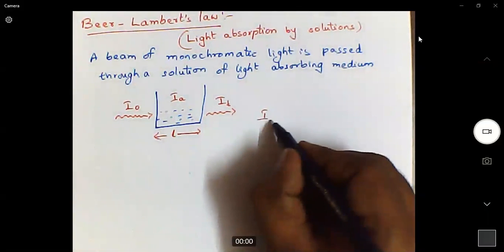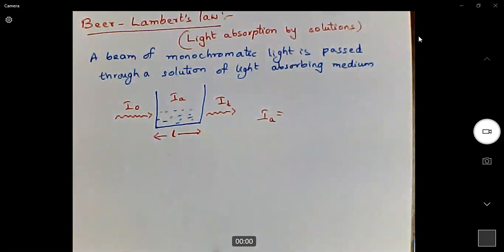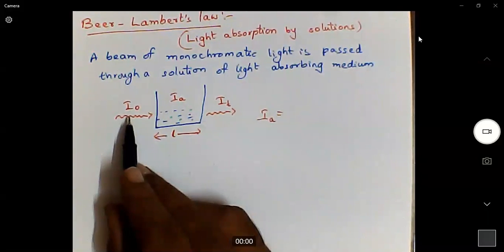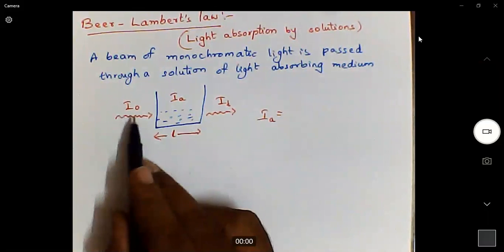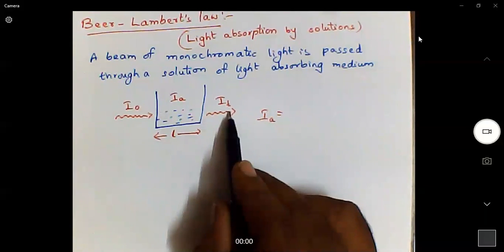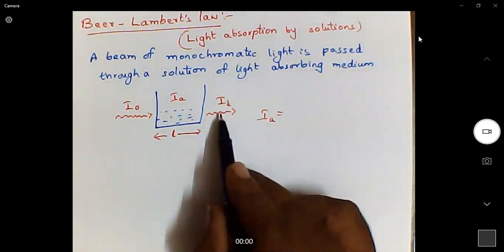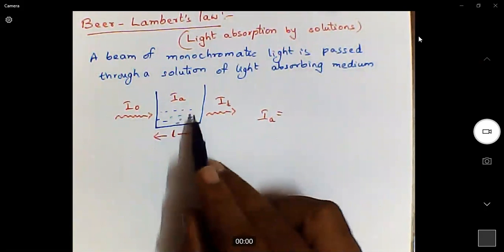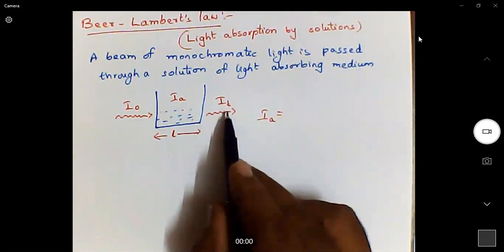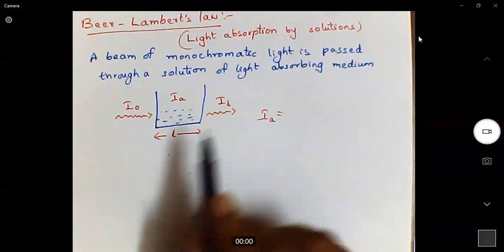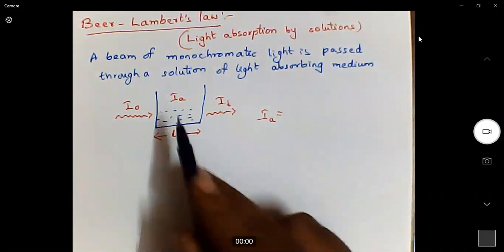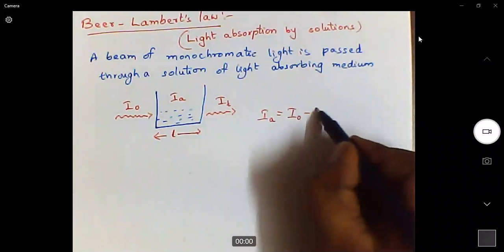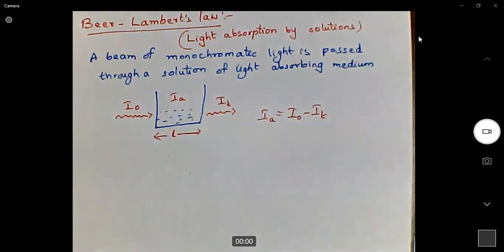Now, if we want to know the amount of absorbed light, of course, I naught is a fixed term. When we buy the lamp, we know the intensity of the lamp light generated from the lamp. IT we can measure in the instrument. When light is released, the remaining light transmitted through the solution can be detected by the detector. So we can measure I naught, we can measure IT. So the remaining IA can be easily obtained by I naught minus IT.